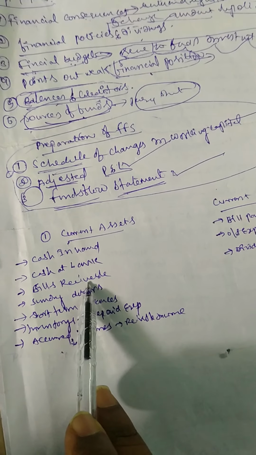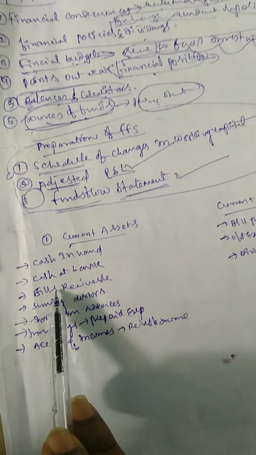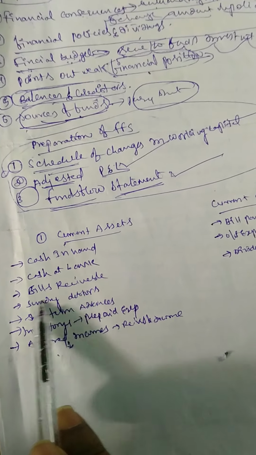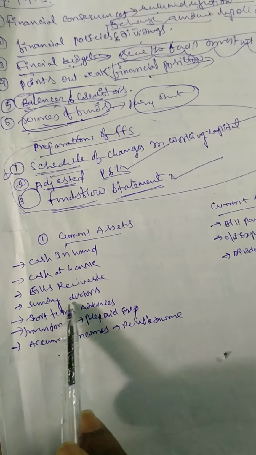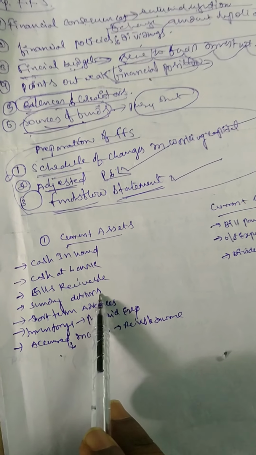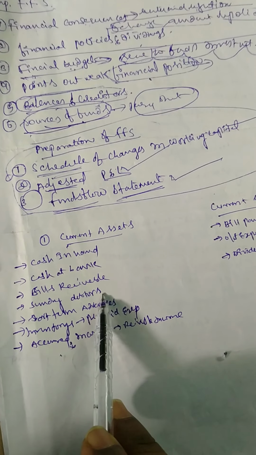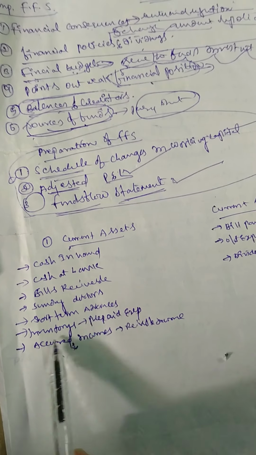Next, bills receivable: a set of amounts we receive at a certain time, so we call it bills receivable. Sundry debtors are those from whom we receive amounts; we call them debtors.